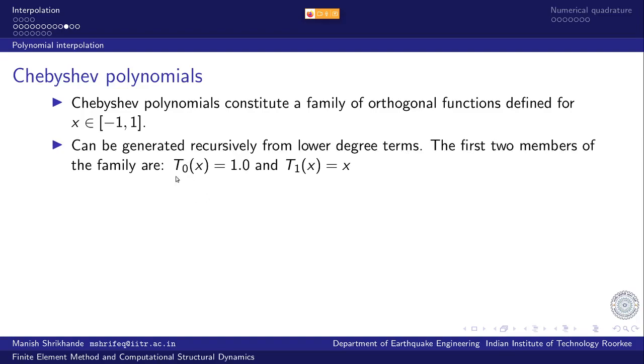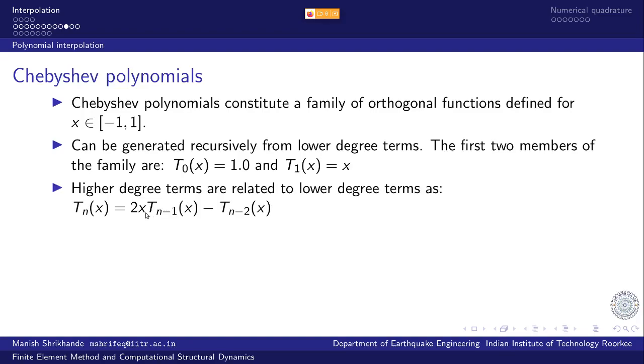These Chebyshev polynomials can be generated recursively from lower degree terms. The first two members of the family are t0 given as a constant value 1 and t1(x) given as a linear term x. Higher degree terms are added as tn equals 2x multiplied by the (n minus 1)th previous term minus t(n minus 2).